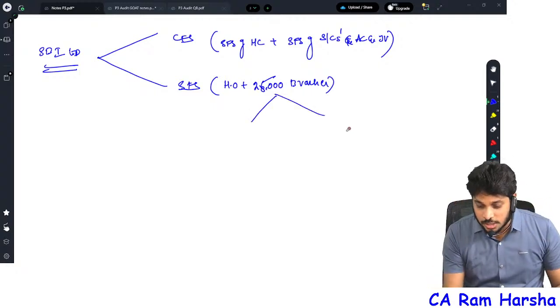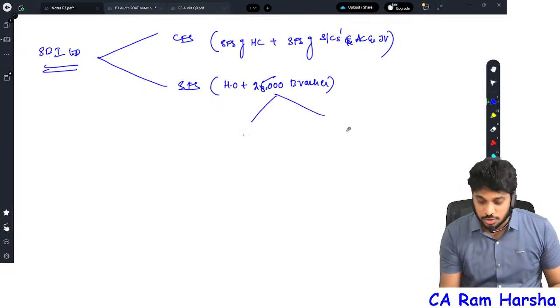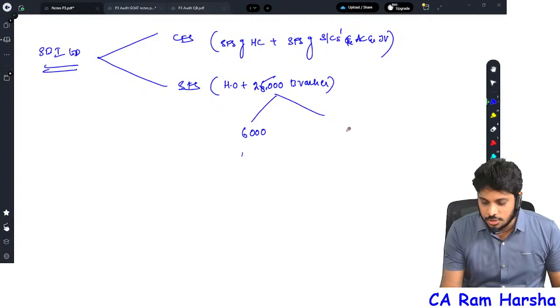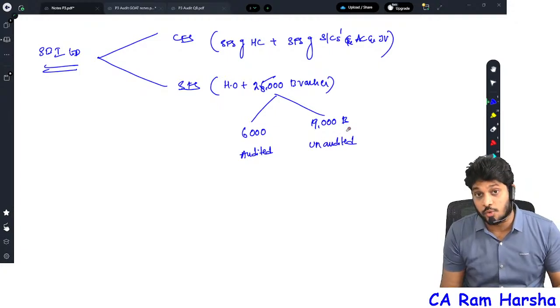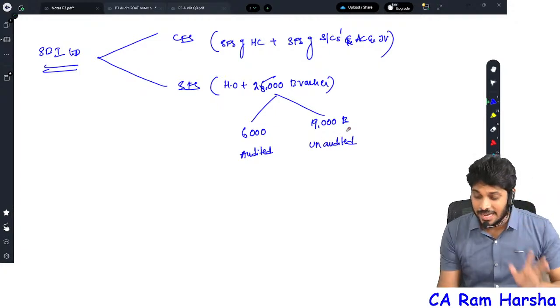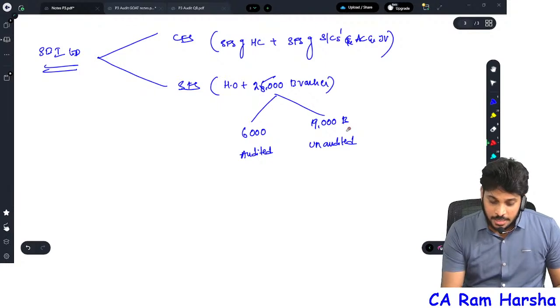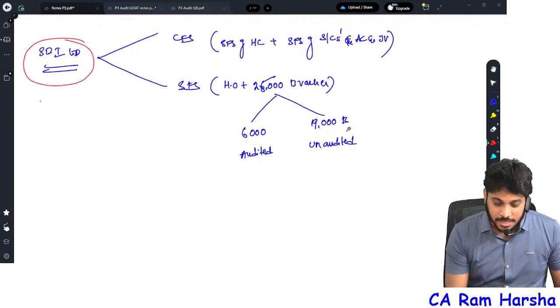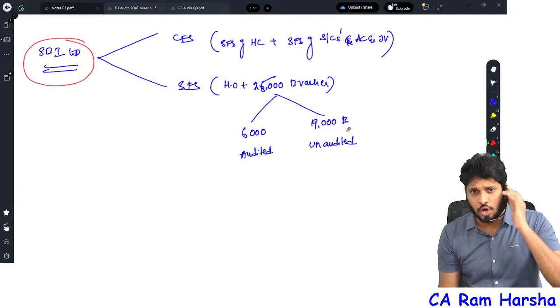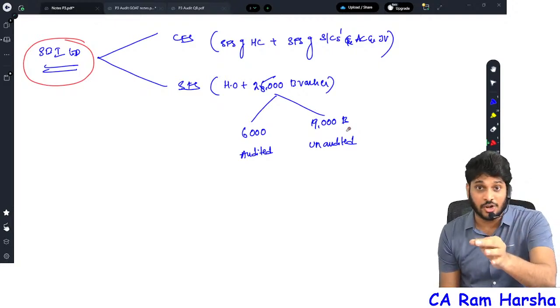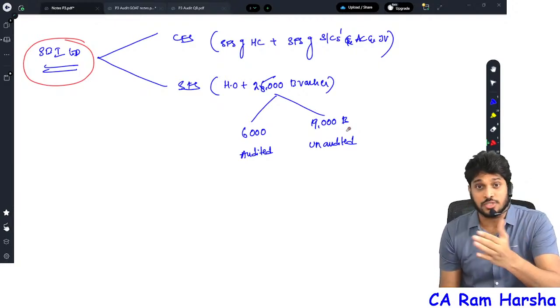If you see the composition of these 25,000 branches, only 6,000 branches are being audited. 19,000 branches were not audited. More importantly, for SBI Limited, the main auditor is there, right? I hope you have already heard in SA 600 about principal auditor and other auditor, using the work of another auditor.